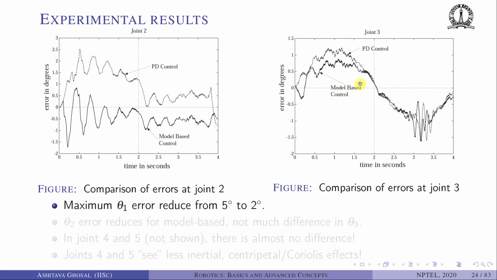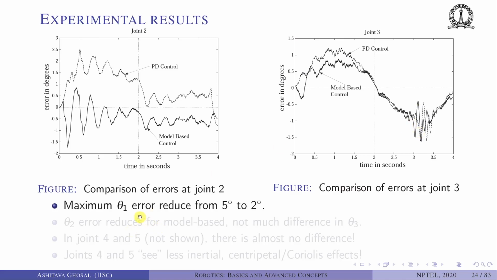Likewise, for joint 3, we can plot the error when we execute PD control and when we execute model-based control with respect to the desired trajectory. Here you can see that the difference is not that much. In one case it is like 1.25 and here it is like 0.75. On the other side, it is more or less the same. One of the interesting things that you can see is that at some place there is some resonance, there are some oscillations happening. Although we have chosen the gains such that it is overdamped, nevertheless you can see some oscillations.